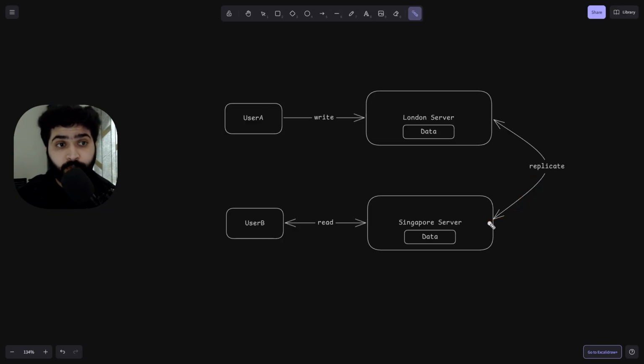Now there are two possibilities. User B just sent a read request meanwhile it was replicating. So there is a chance that your Singapore server responds with the stale data or the old profile, or there might be a chance the Singapore server doesn't respond until it gets replicated or gets the fresh copy of the data of user A.